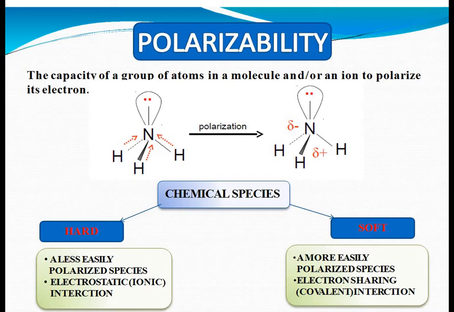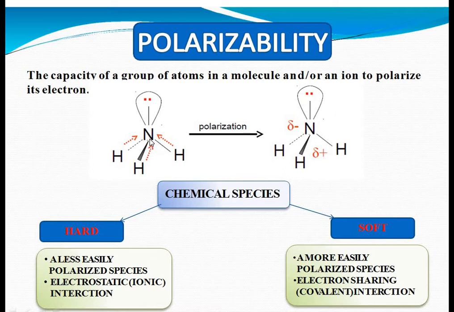Here we discuss polarizability. It is the capacity of a group or atom in a molecule to polarize its electrons. For example, take the electron pair shared between nitrogen and hydrogen in ammonia.